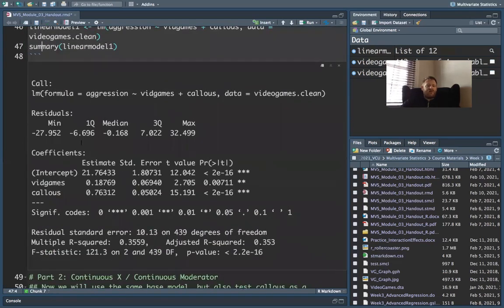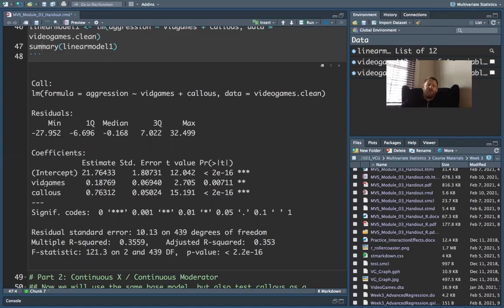Okay, so here are my results. And I'm going to jump down to my coefficients. So here's my estimate for video games. It is positive, and it is statistically significant based on the p-value. So what does that mean? The more video games you play, the higher your aggression score is predicted to be. That's the relationship between those two. Callus, my measure of personality, is also positive and is also, in this case, highly statistically significant. So the more callous traits you have, the more aggressive you would report being as well.